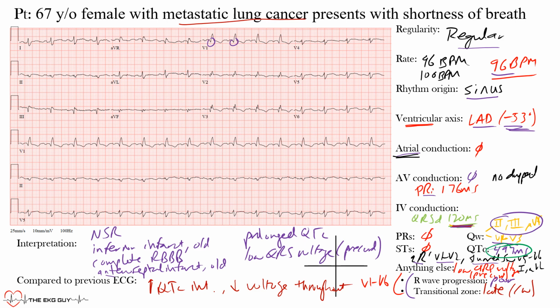Okay, so she had stage 4 metastatic lung cancer, a sad case of a 67-year-old female presenting to us this week. So final interpretation is normal sinus rhythm, complete right bundle branch block, and inferior and anteroseptal infarcts that are likely old. We mentioned the prolonged QTC interval and this low QRS voltage in the precordial leads, and barely not making it there in the limb leads. Okay, so a sad case, but a lot to learn here.